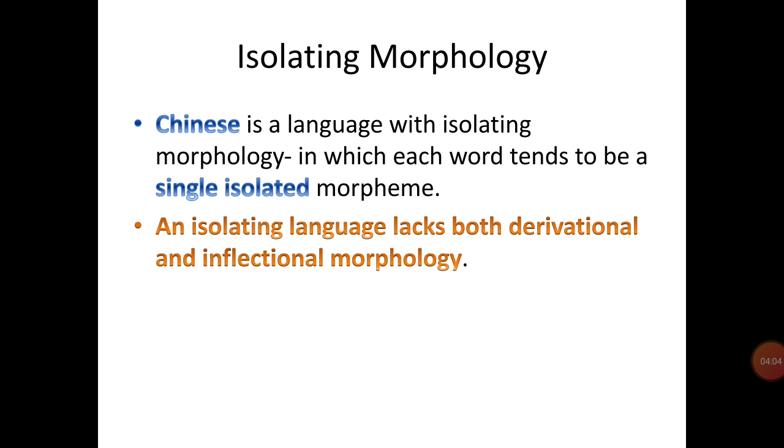Isolating morphology. Chinese is a language with isolating morphology, in which each word tends to be a single isolated morpheme. An isolating language lacks both derivational and inflectional morphology.